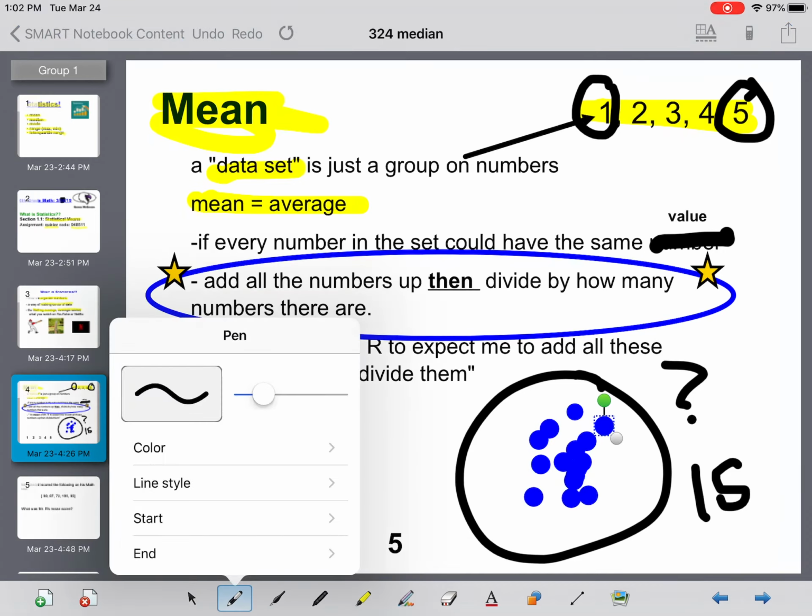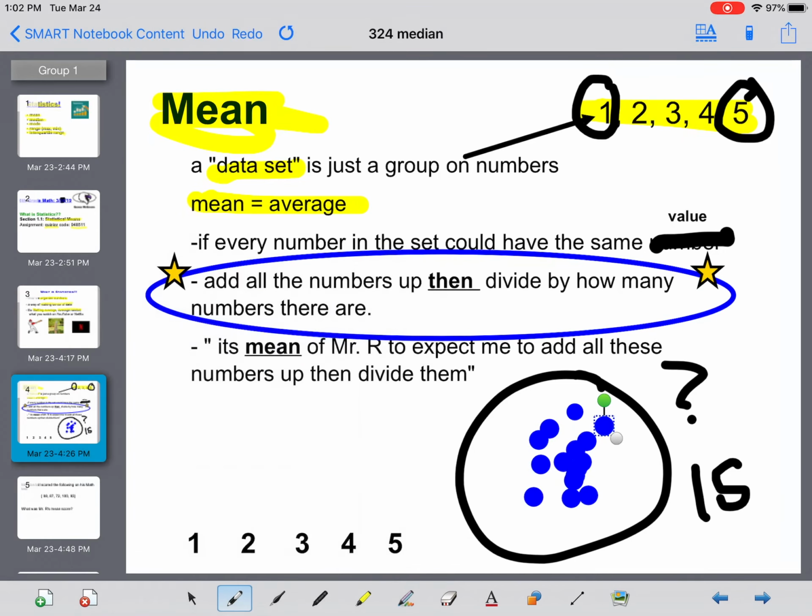So now what we have to do is put it back into the groups that we had down here. And so what we're going to do is take them and divide them evenly into these groups.